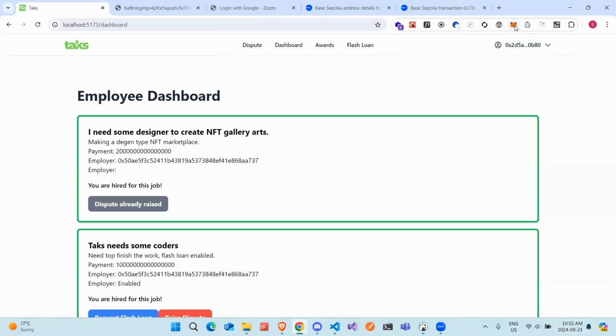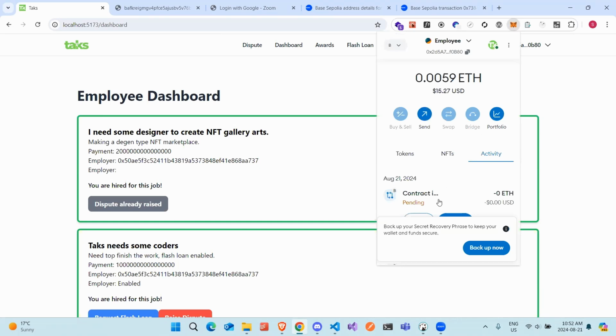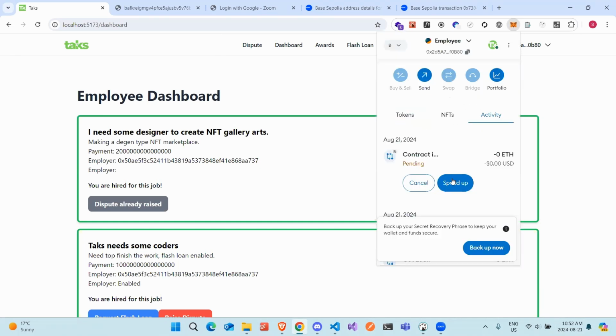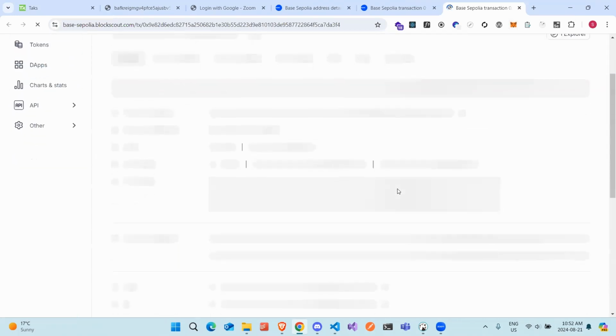Let me show you that on the blockchain explorer. Just speed up. Confirmed. View on blockchain explorer. This is how we see it on the DAO part.